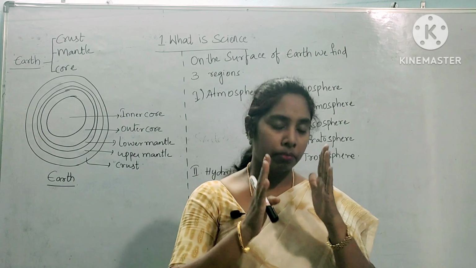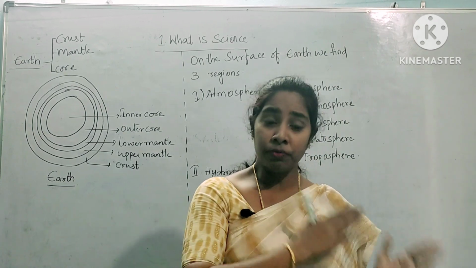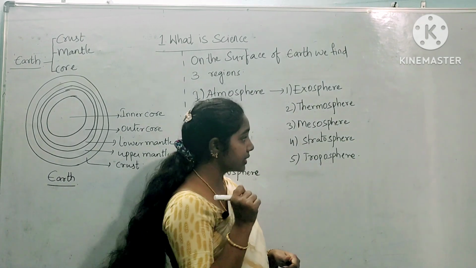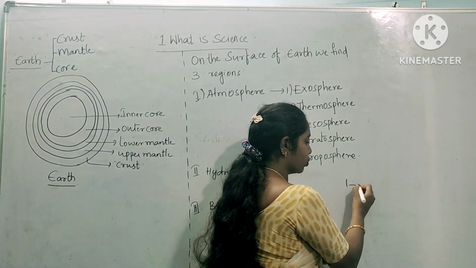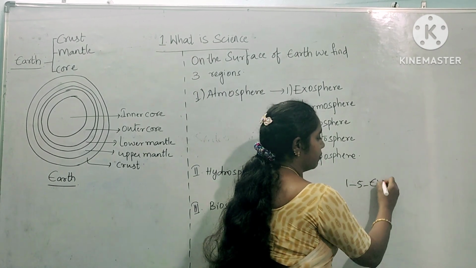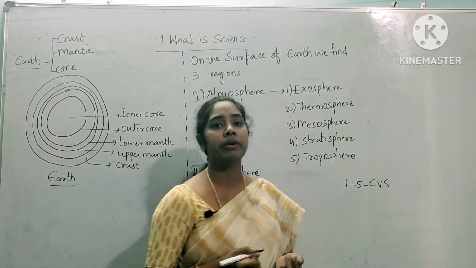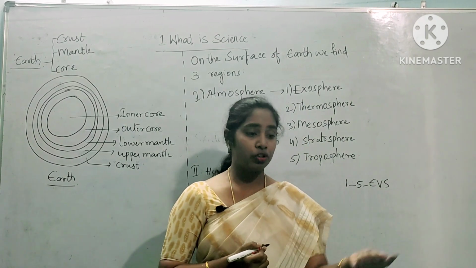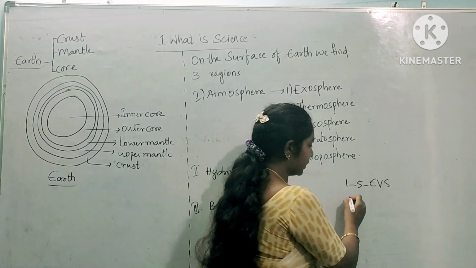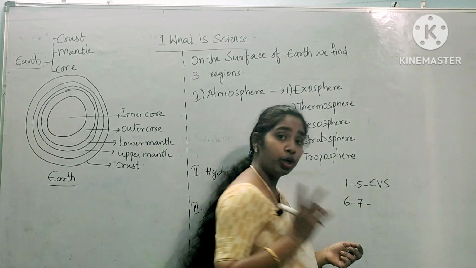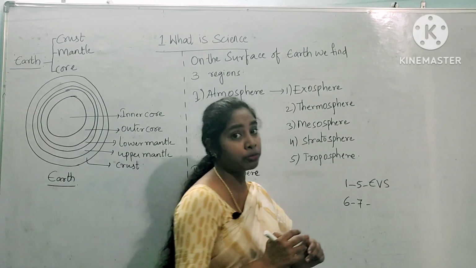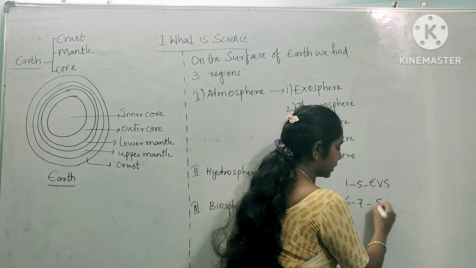Let me give clarity from the 6th class. From 1st class to 5th class you study science in the form of EVS. EVS is environmental science, where natural science and social studies are included. Whereas in the 6th and 7th standard, over 2 years, you have science as a separate subject from social studies.